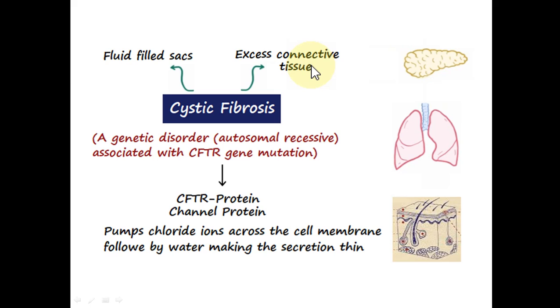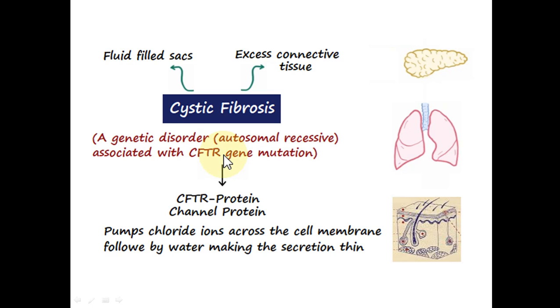So this cystic fibrosis is taken from the effect of the disease in the pancreas. But this disease also affects the lungs as well as the sweat glands. And cystic fibrosis is a genetic disorder. It is an autosomal recessive condition and it is associated with the CFTR gene, cystic fibrosis transmembrane conductance regulator gene.